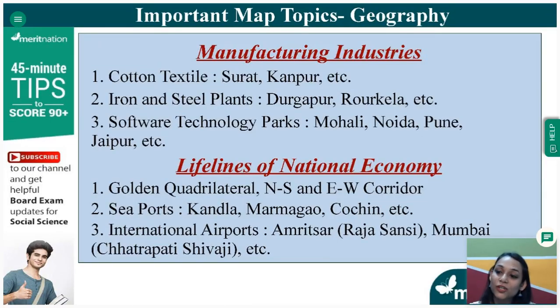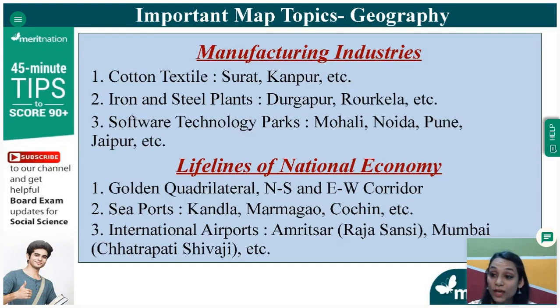Now, from manufacturing industries, again, cotton textile industry is very important. So, of course, cotton textile industry will be asked in your map marking. Iron and steel plants of Durgapur, Rourkela, etc. Software technology parks from Mohali, Noida, Pune, Jaipur, and all can be asked.